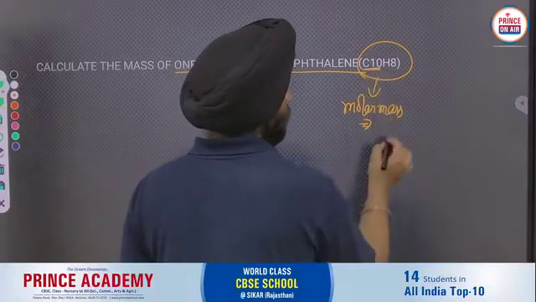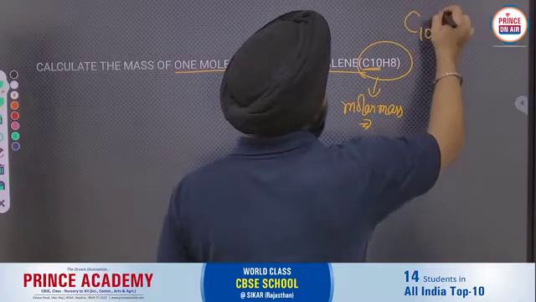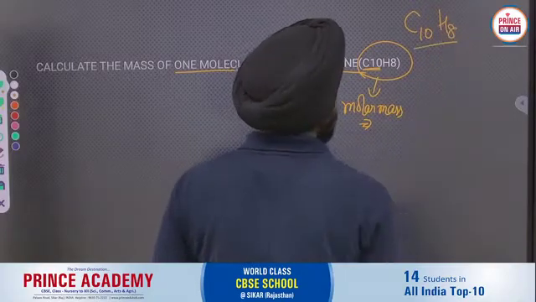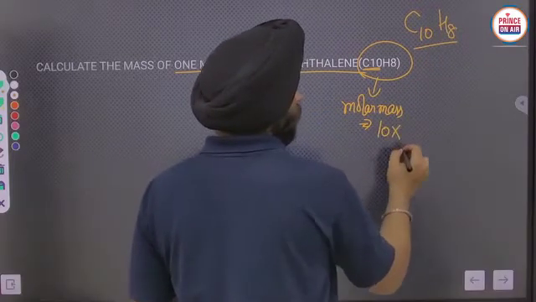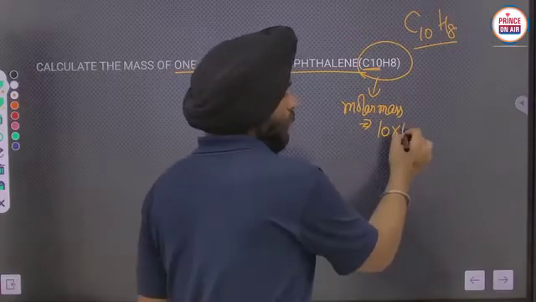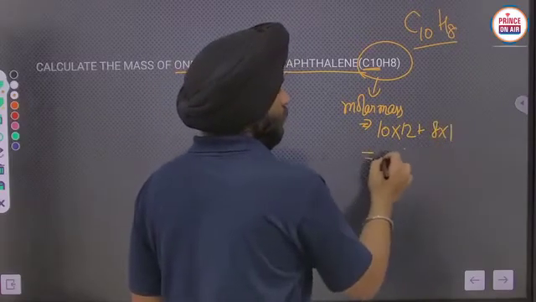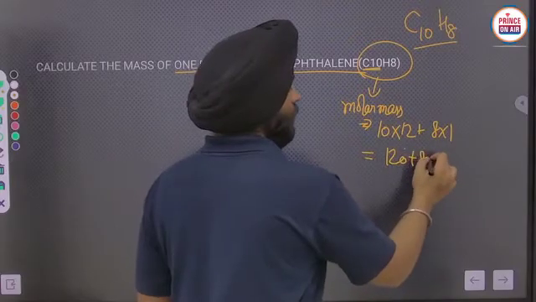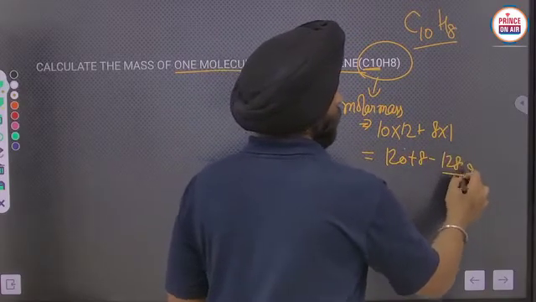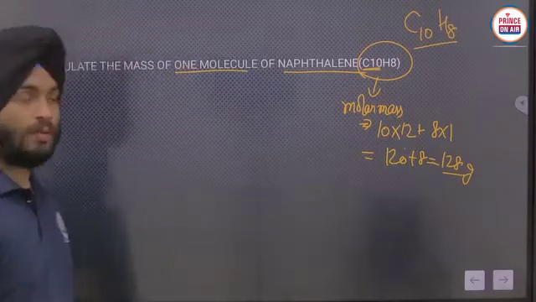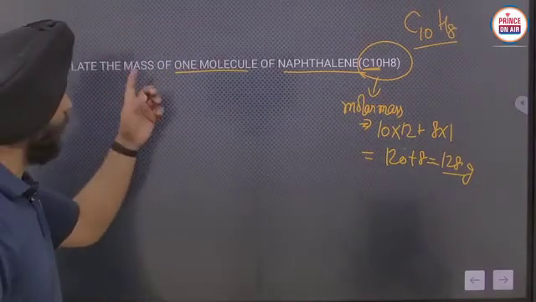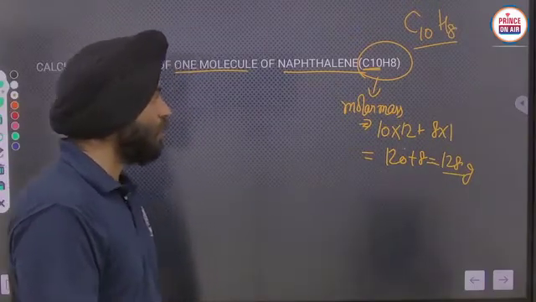10 carbons are there, no? It is C10H8. Okay. So 10 into 12 plus, afterwards 8 into 1. So it will become 120 plus 8. It is 128 gram. Clear? Like in this way. So calculate the mass of one molecule of naphthalene here.